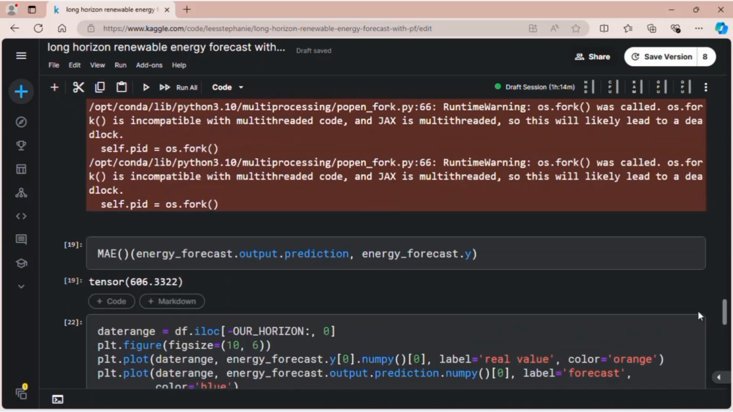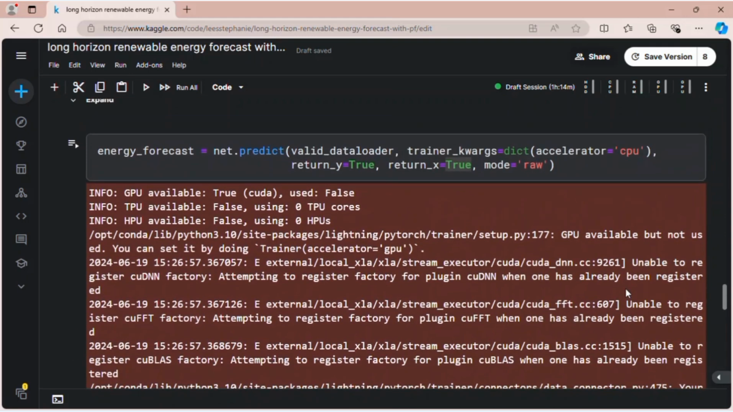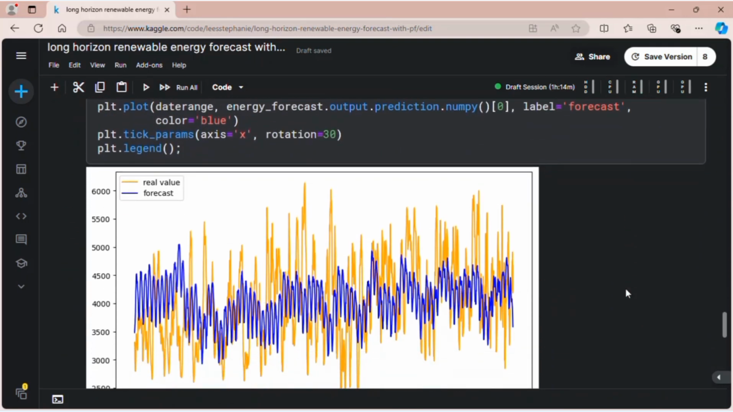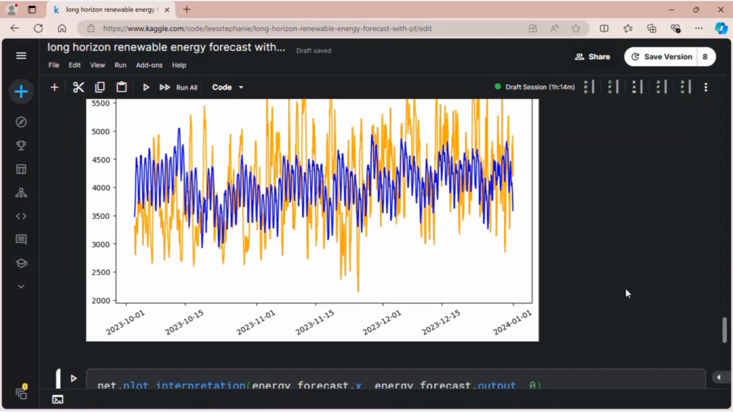Okay, so that's it for today. In this video, we learned about NHITS, how the model works, and how to apply it to create a decent long-term forecast using PyTorch Forecasting.